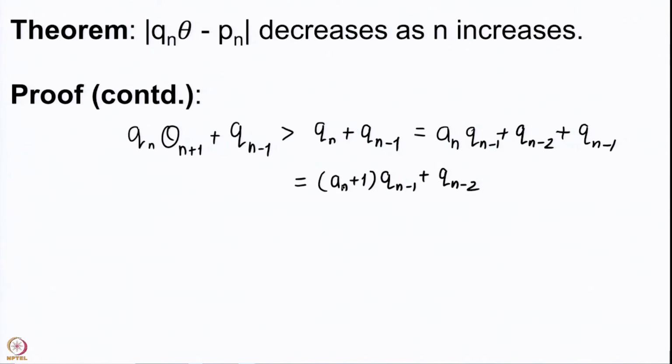An, remember, was the integral part of theta n. So, we have that this is strictly bigger than qn minus 1 theta n plus qn minus 2.